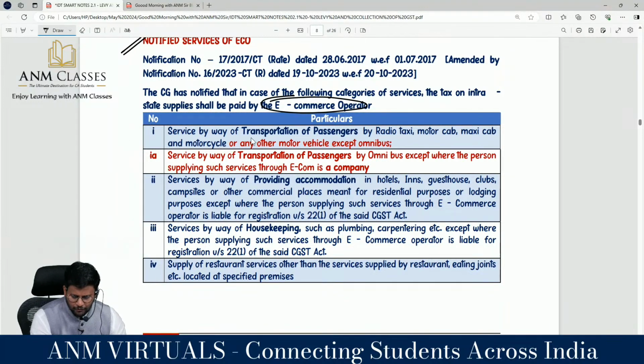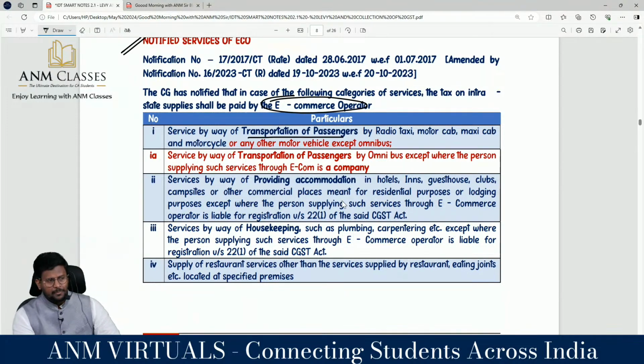Service by way of transportation of passenger by radio taxi, motor cab, maxi cab and motorcycle or any other motor vehicle except omnibus. That means if you are transporting passengers through radio taxi, motor cab, maxi cab, motorcycle or any other motor vehicle except omnibus, then the e-commerce operator is the person liable to pay GST. So omnibus has been excluded.